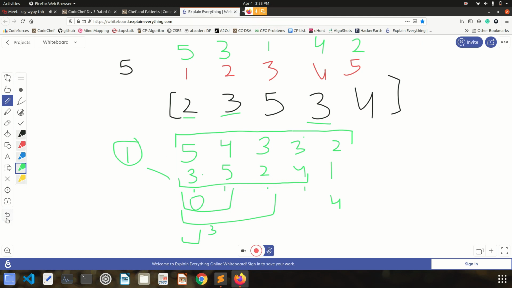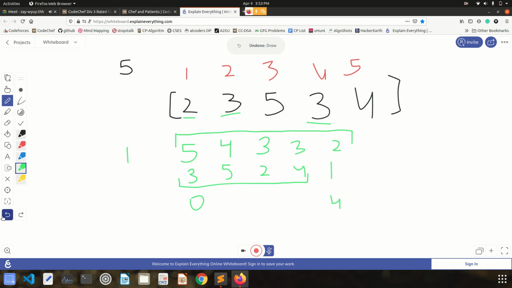So now if I somehow get this array in sorted order, and their indexes also in sorted order, then can I somehow tell how much time it will take for every individual?